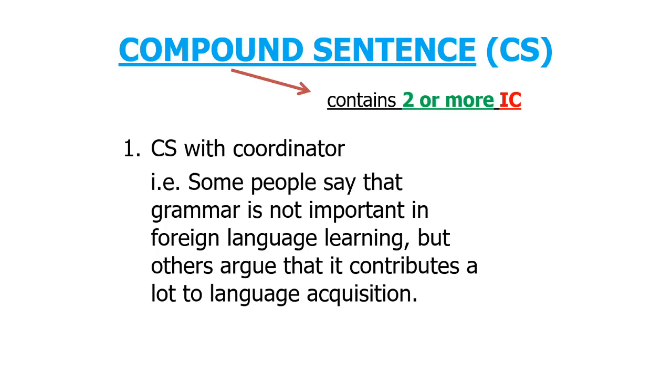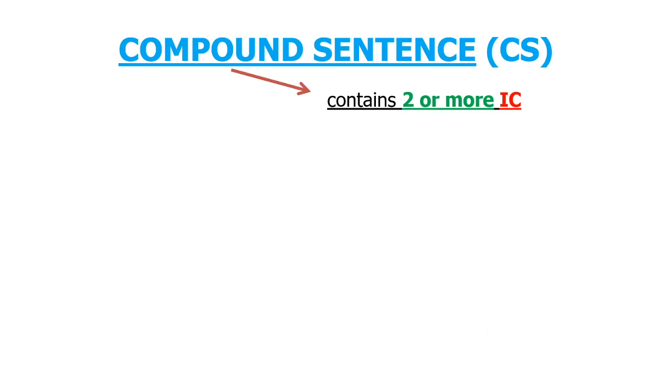From this example, we know that it has two clauses expressing contrasting ideas by the use of the coordinator but. Okay, here.